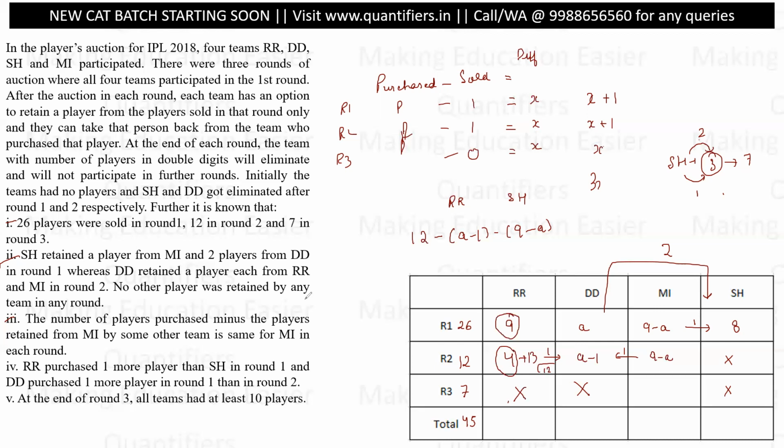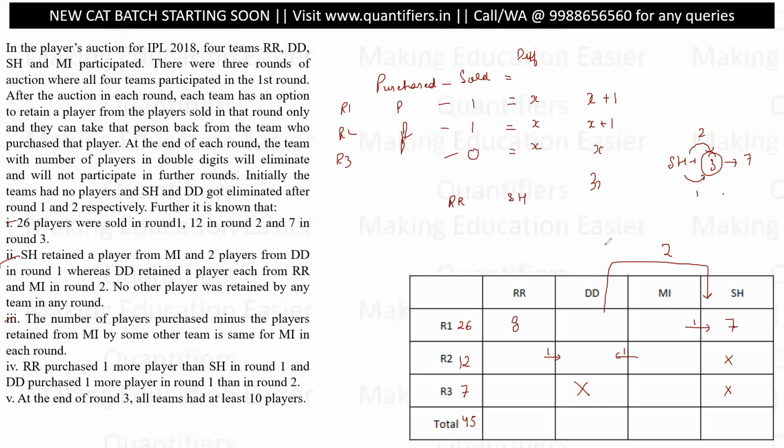But since RR is participating in the third round, my assumption of 8 and 9 is a wrong assumption, which means the only possibility that is left here is 7 and 8. So SH must have purchased 7 players and RR must have purchased 8 players.